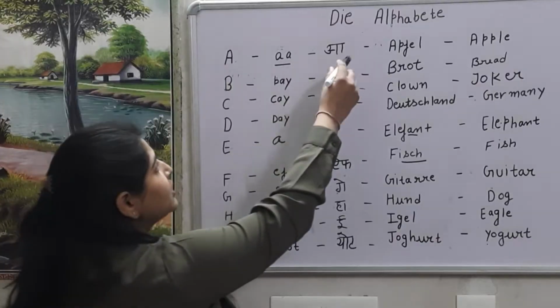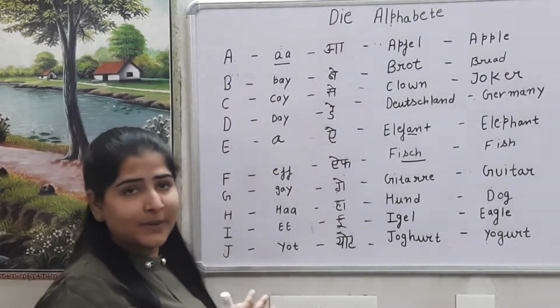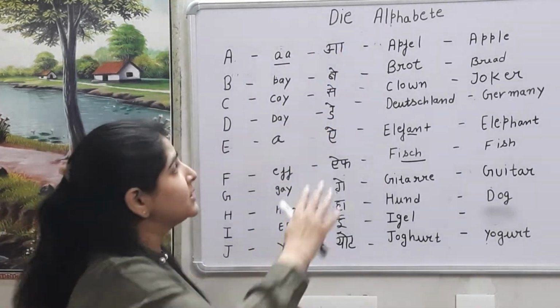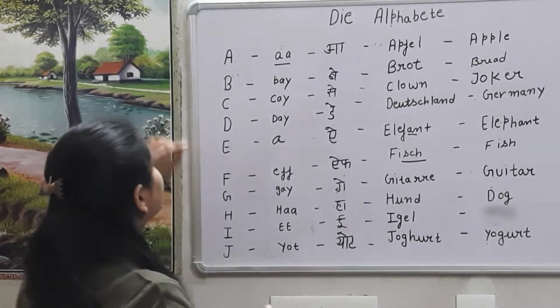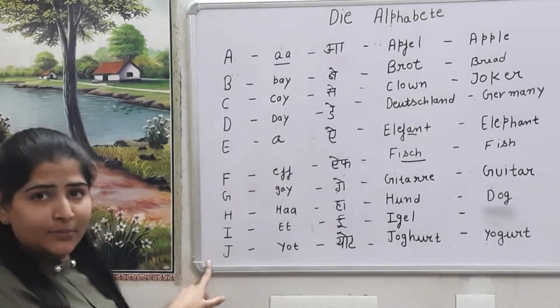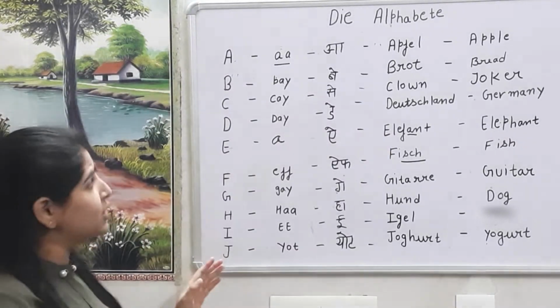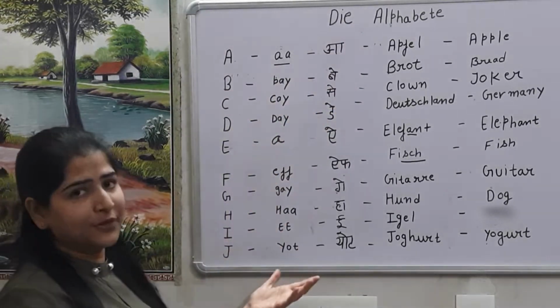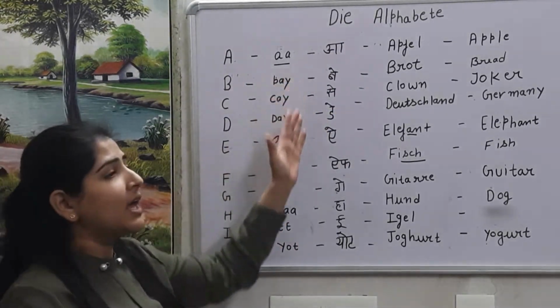Okay, so in English, we say the alphabets. And in German, we say the alphabet. These are the German alphabet. They are similar to English, and these are the sounds. You can understand according to your comfort level. This is in English and it's in Hindi.